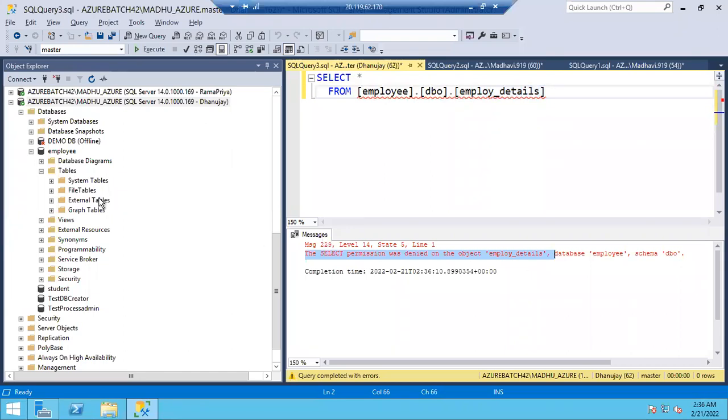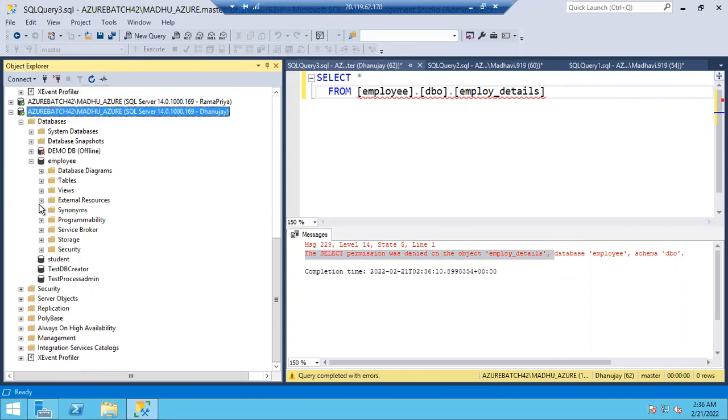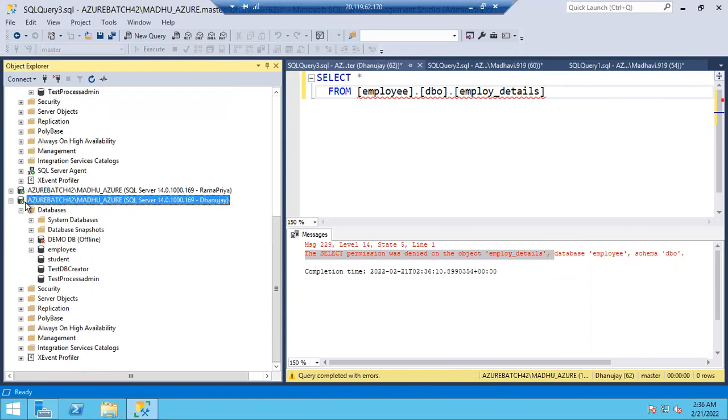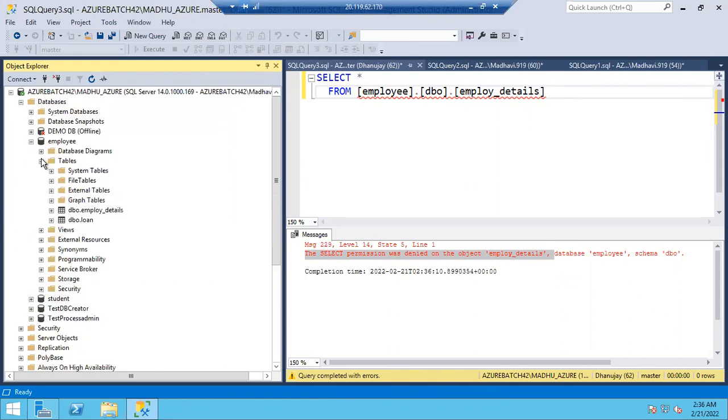Chalo, let's give Dhanunjay permissions. How can I give it, guys? Again, go to the Dhanunjay login.